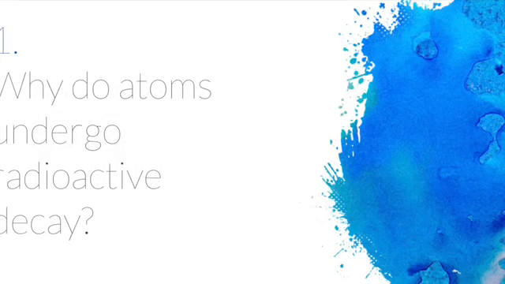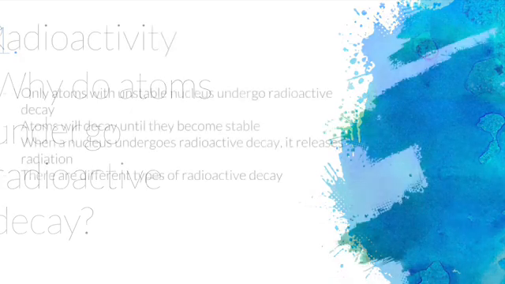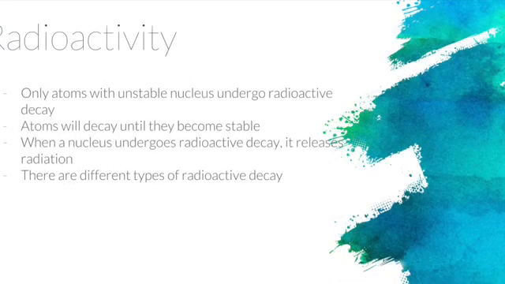This just in. Why do atoms undergo radioactive decay? Unstable atoms undergo radioactive decay. For an atom to be unstable, the nuclei have to have a proton-neutron ratio that is too high or too low. They will keep decaying until the atom is stable. The nucleus wants to become stable and undergoes nuclear decay that releases radiation.